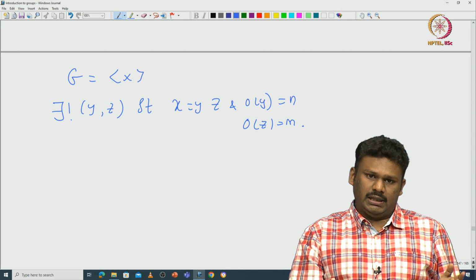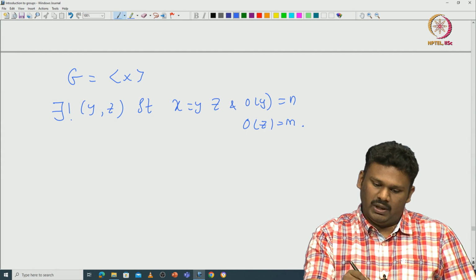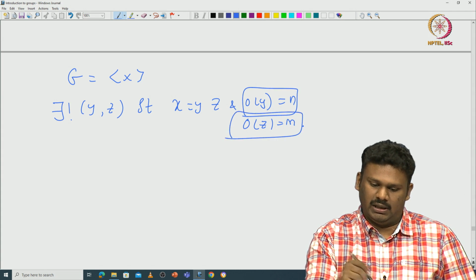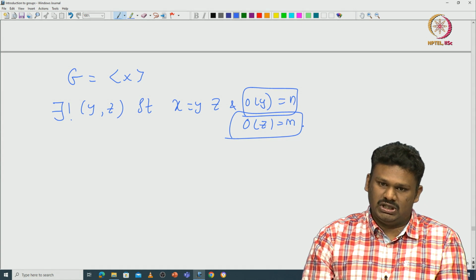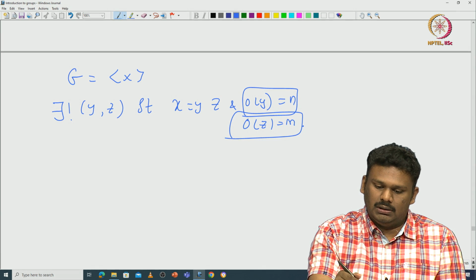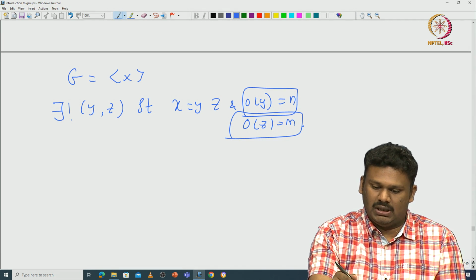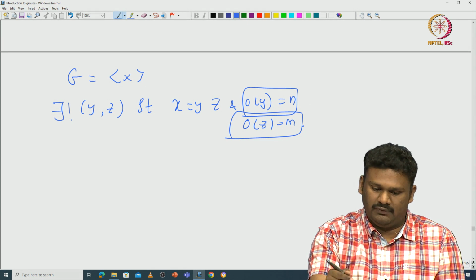Now any generator can be written as a product of two elements, one has order n and one has order m, and this is unique. So if you are interested in counting such x, then it is enough to count the number of y's that have order n and the number of z's that have order m, the product of them.